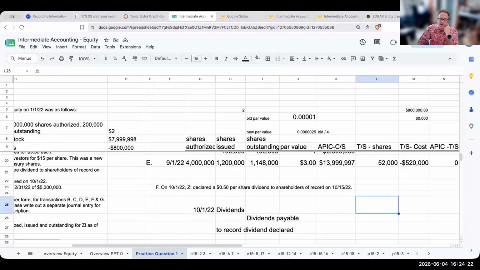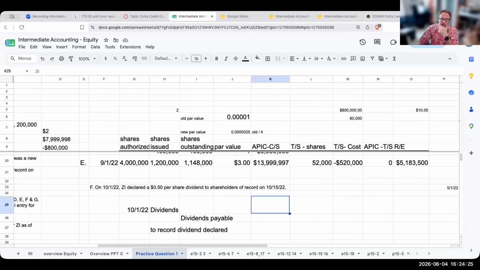So the key thing I need to do here is determine the amount of the dividends I'm going to pay out. I need to take the shares outstanding and multiply it by the dividend amount per share. Why don't I use shares issued? If I did, I would be paying myself a dividend because I own 52,000 of these shares.